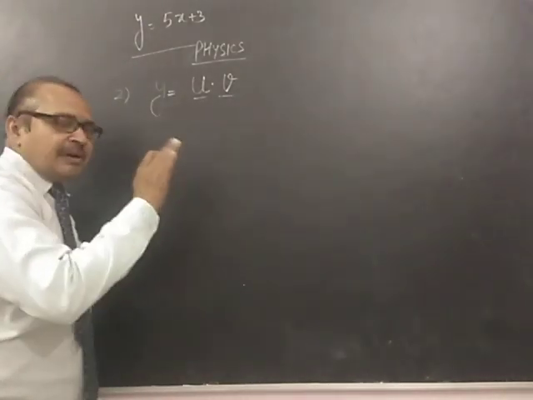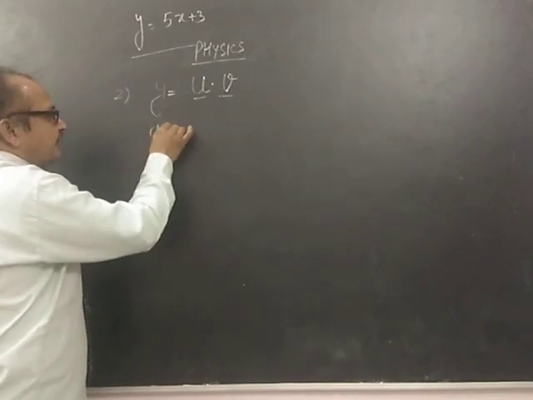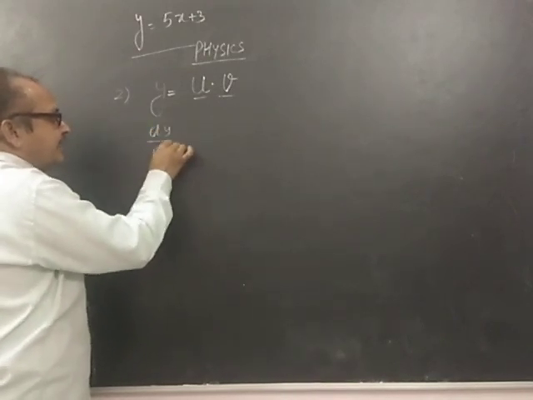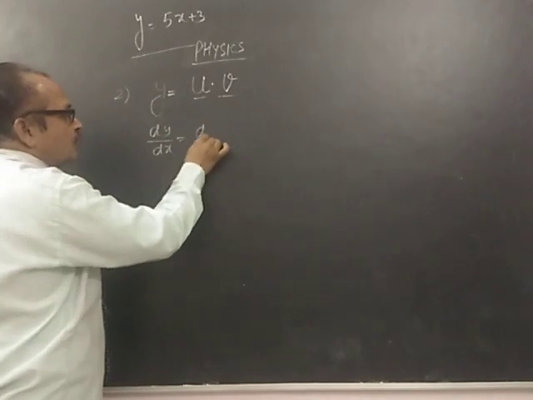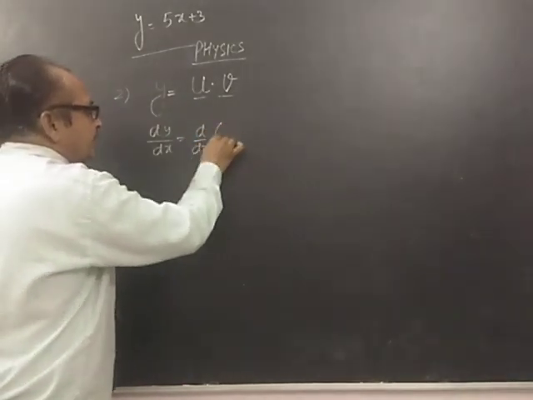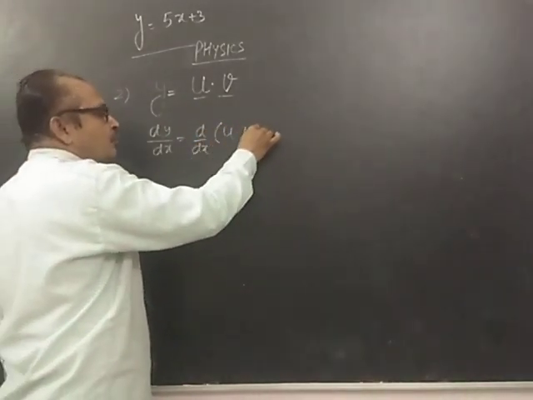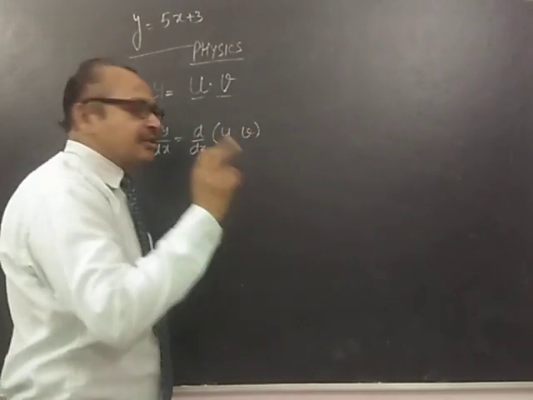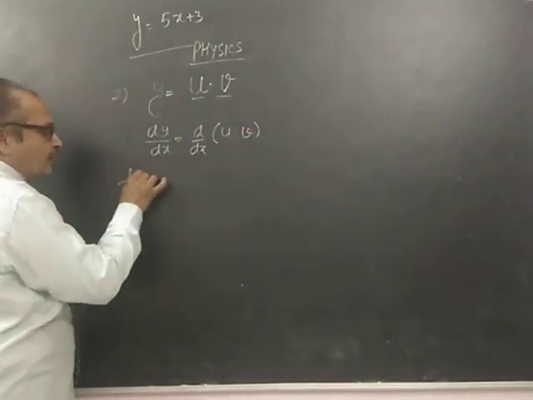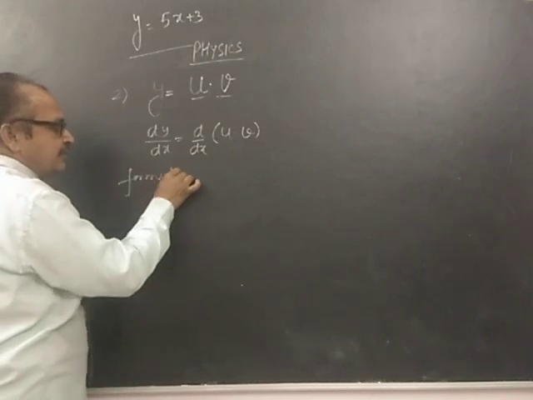Just remember here, when I take dy by dx is equal to d by dx of u into v, the formula is very simple.